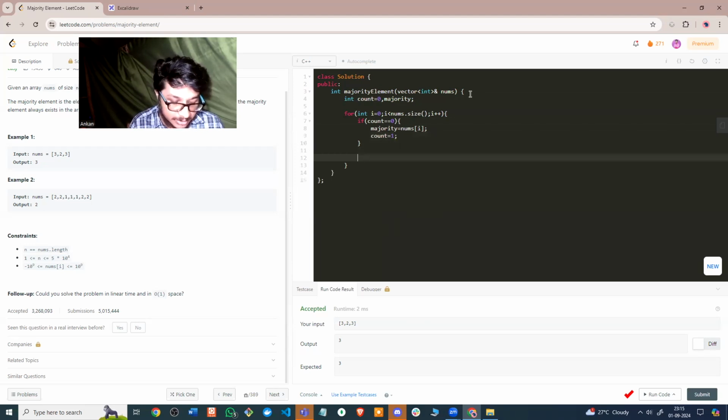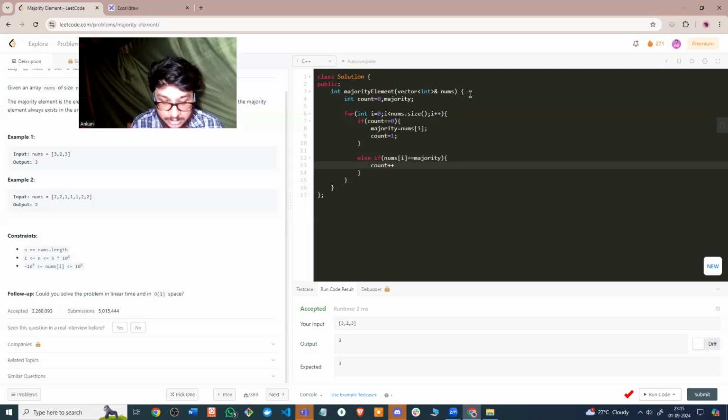Now, I simply need to check: if the element which is present now is equal to the majority element which we have considered, then we do count plus plus. If it is not, we do count minus minus.